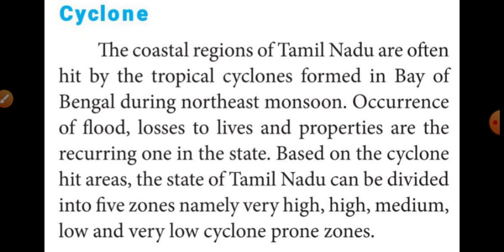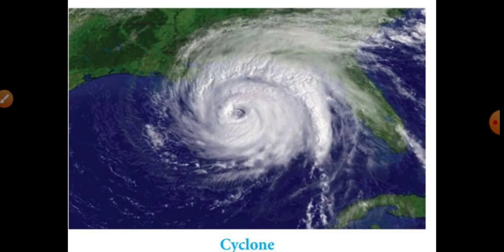Mainly, the cyclone areas of Tamil Nadu are divided into five zones: very high cyclone area, high cyclone area, medium cyclone area, low cyclone area, and very low cyclone area. Listen students, see the picture. This is cyclone. How is it formed? Inside the sea it will form. Then the coastal regions, mostly in Tamil Nadu, acquire the cyclone during the northeast monsoon season.